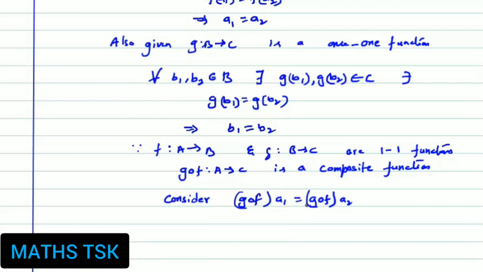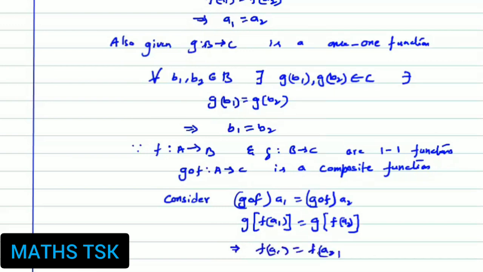So I consider g∘f(a1) equal to g∘f(a2). According to the composite function, I can write it as g(f(a1)) equal to g(f(a2)). Okay, f(a1) and f(a2) belong to B. So since g of something is equal to g of something, and g is a one-to-one function, I can write it as f(a1) equal to f(a2). What is f(a1)? It's nothing but b1, and f(a2) is b2. g(b1) equal to g(b2), so b1 is equal to b2.